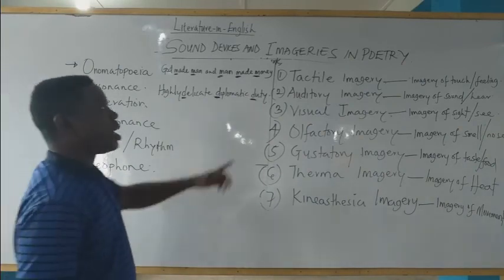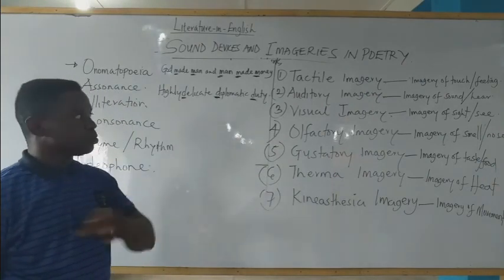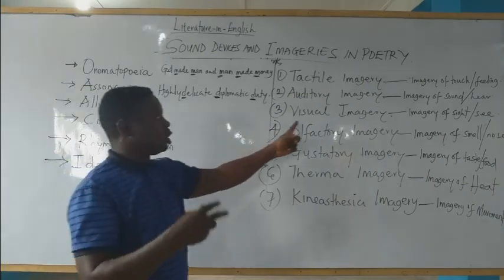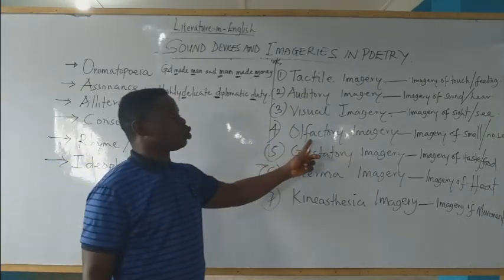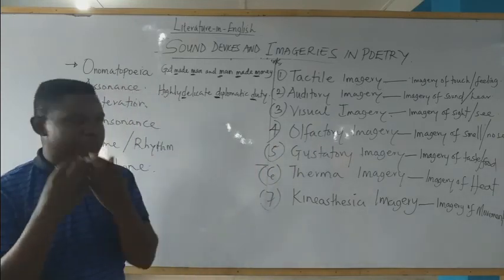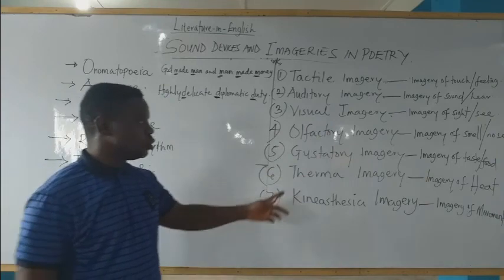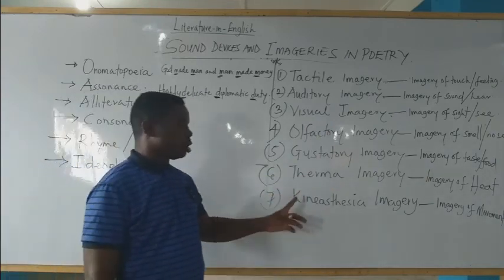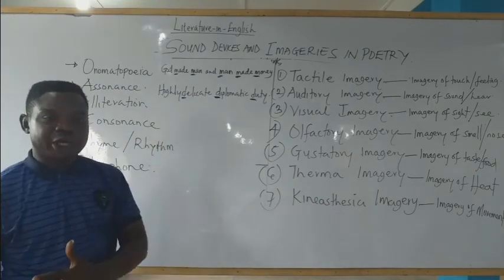Number one has to do with imagery of feeling or touch. Number two has to do with imagery of sound. Number three has to do with imagery of sight. Four has to do with imagery of smell. Five is the imagery of taste of food, while tema is imagery of eat. And then lastly, kinesthesia is the imagery of movement.